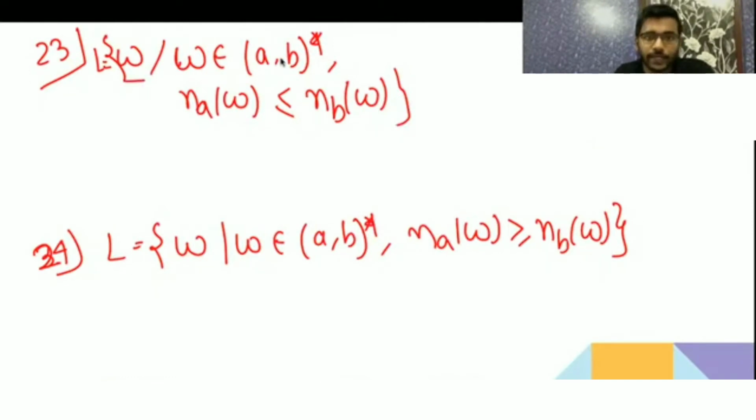So W is having any combination of a, b. Number of a is smaller than or equal to number of b. Here again it's saying that number of a should be smaller than b. Again, counting we are not able to do, so it's not a regular language. Similarly, this is also not a regular language, because number of a greater than number of b, that also we cannot say. Okay.